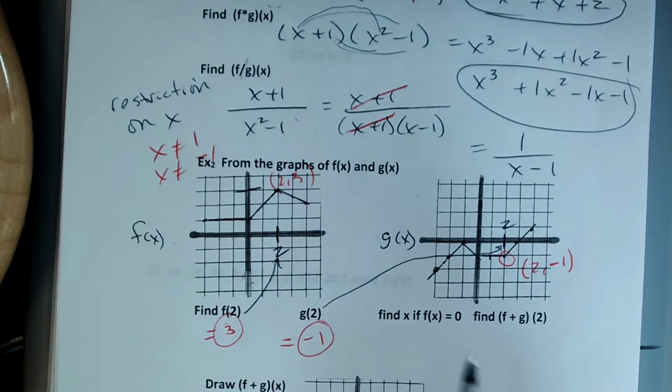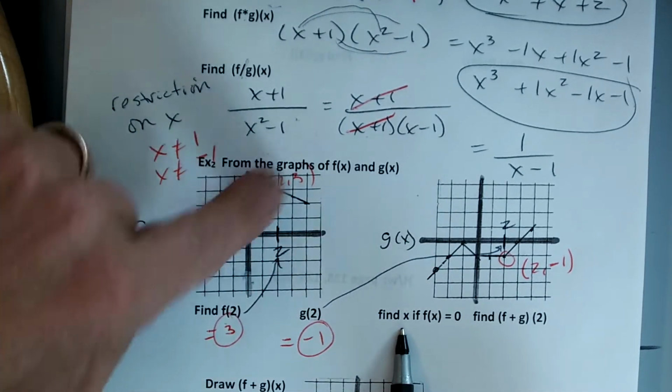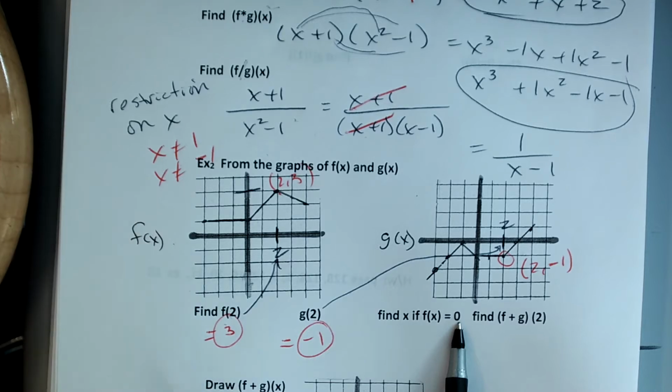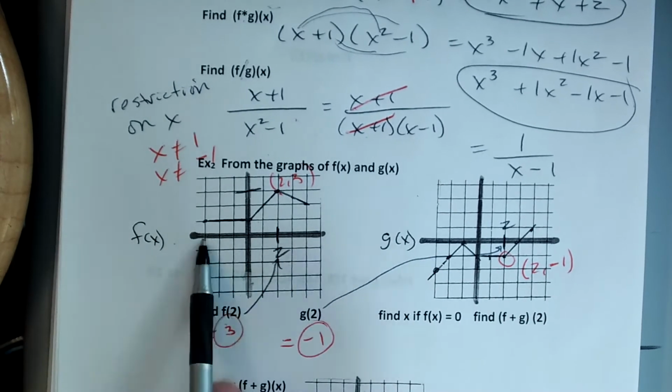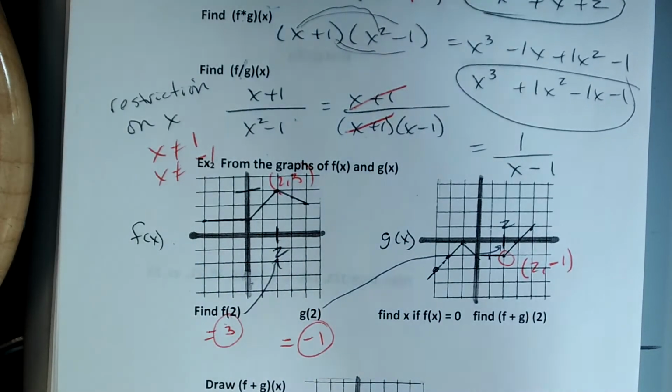Now, this one's a little bit different. It says, find x if f, that's my f graph, if f of x equals 0, okay? So on this graph, does it ever equal 0? No, so there's no solution.